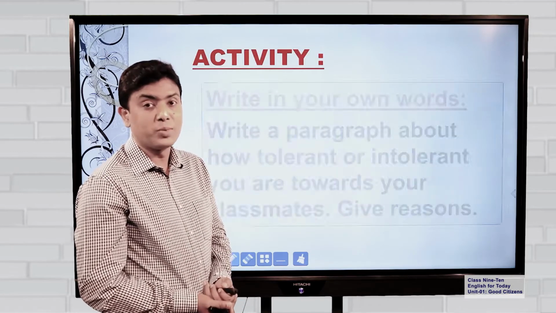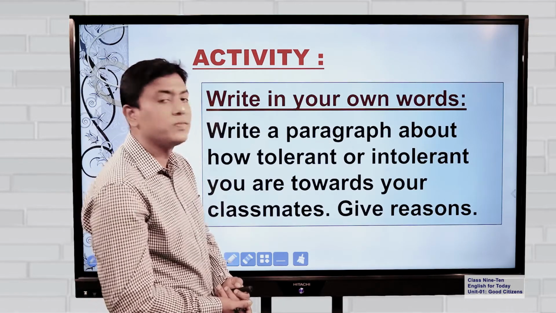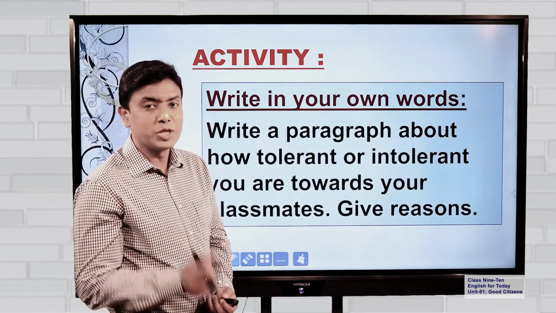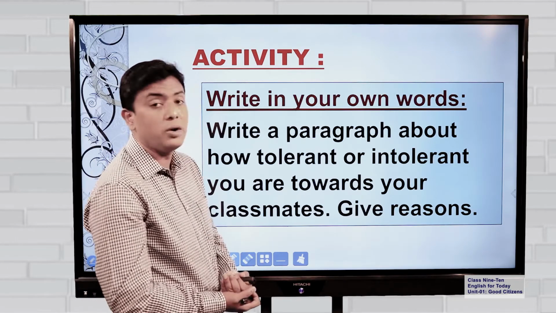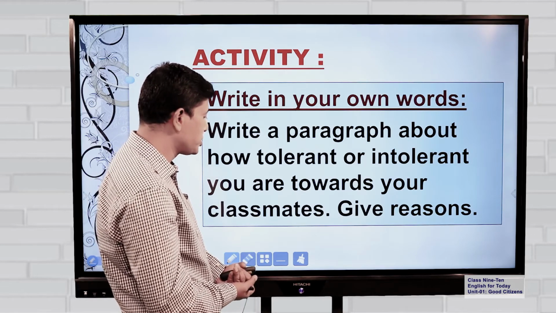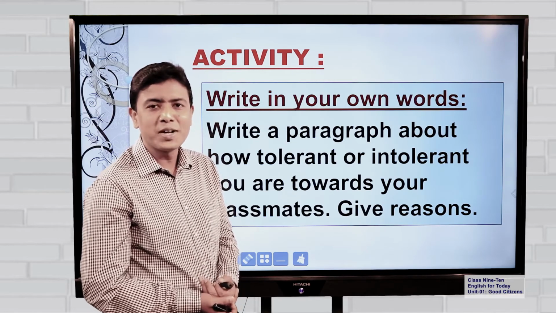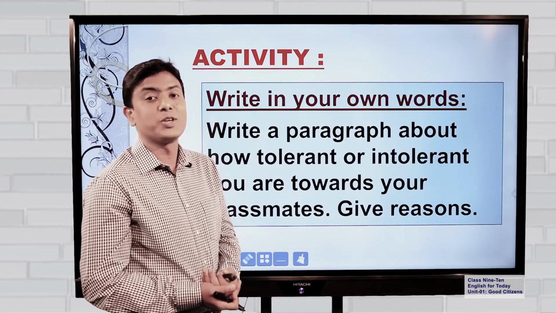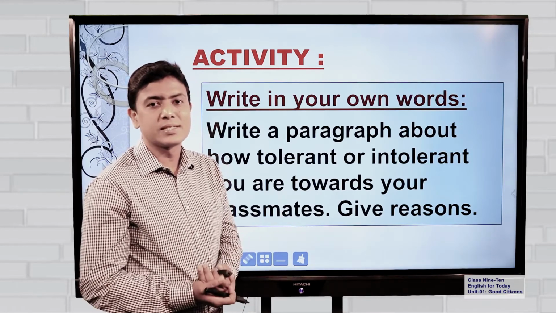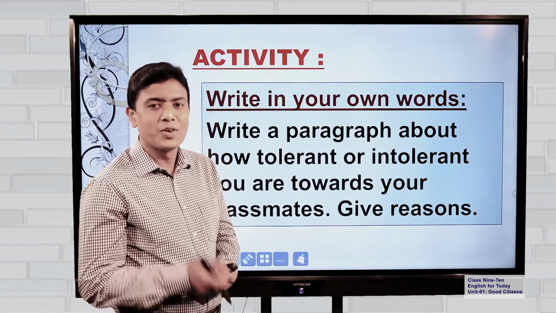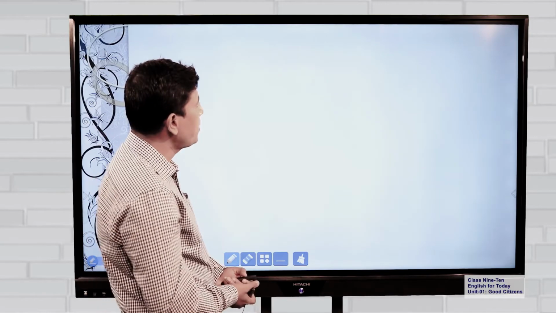Now, dear students, one more activity, but this time I want you to do this by yourself, because in the last class we have learned how to make a paragraph. Write a paragraph about how tolerant or intolerant you are towards your classmates. Give reasons. Are you tolerant? If you are, then give reasons why. Are you intolerant? Please give reasons why you are intolerant, and in what circumstances you are not tolerant. Write it in a very interesting way. You can do it.